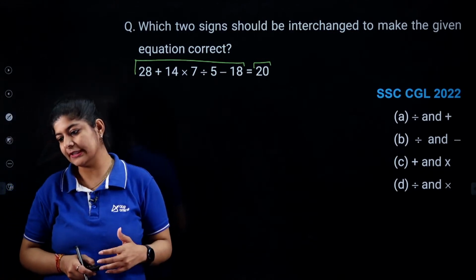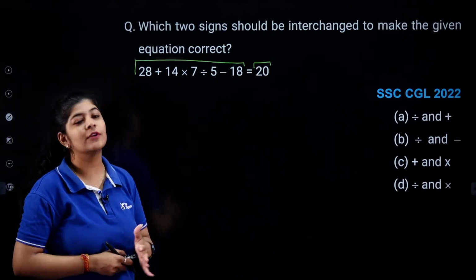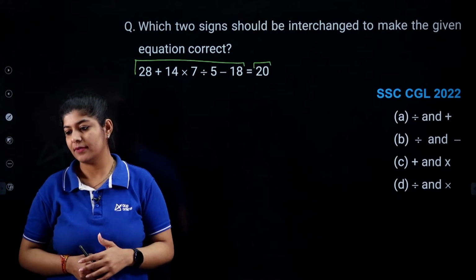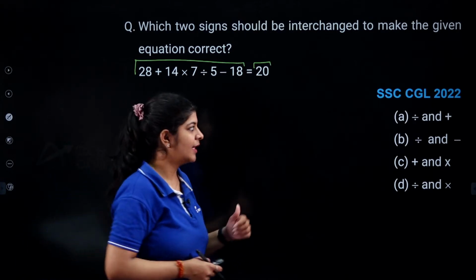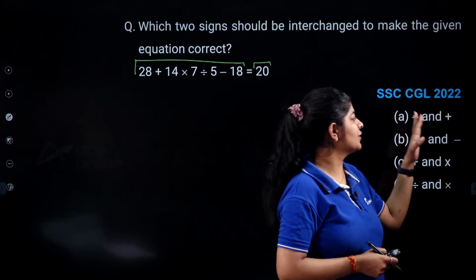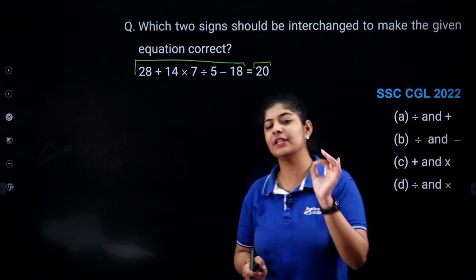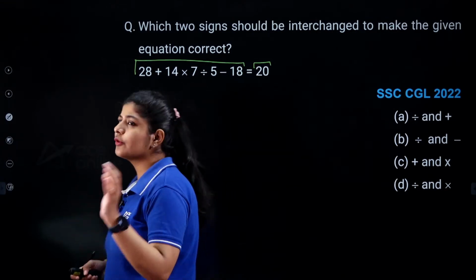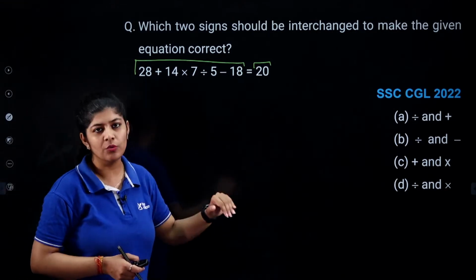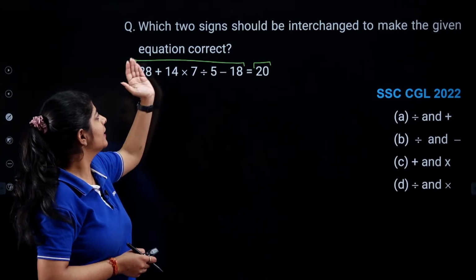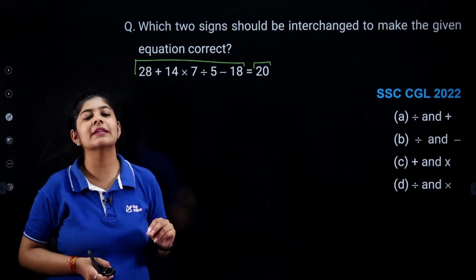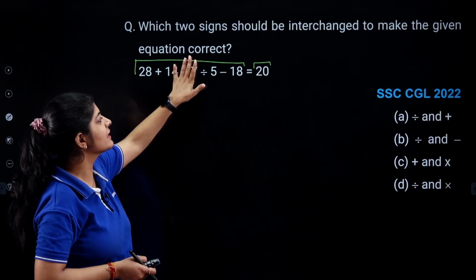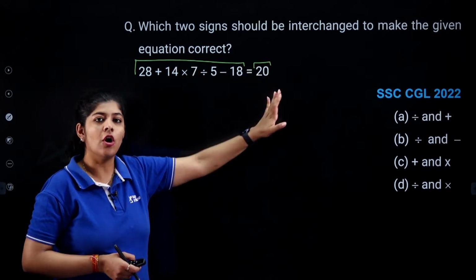Now try to solve this particular question. Just simply interchange the signs as per the given options. You are not going to execute it on your own. Just pick the option and do the interchanges, and after that just try to determine whether you are getting your left hand side equal to the right hand side or not.